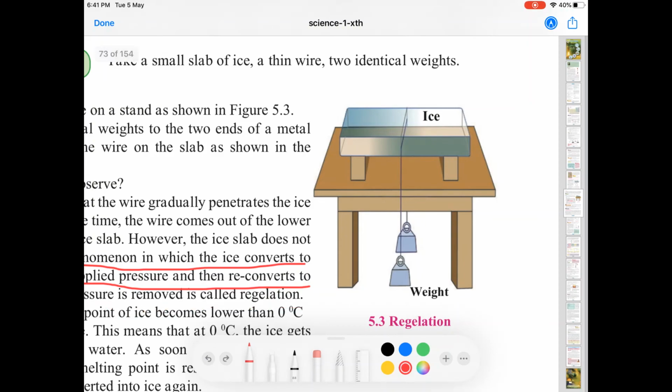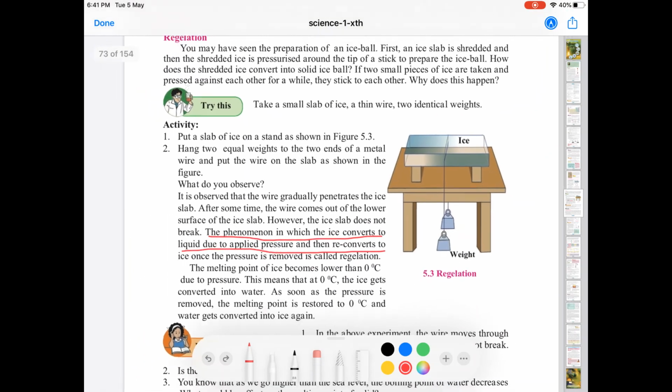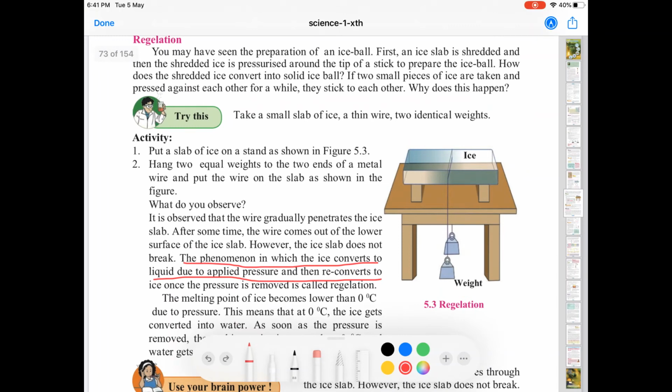Now coming to the exam point of view, regelation is a standalone question. Can be asked what is regelation? You have to write the definition and explain the regelation concept with an example. You can write the example of the two cubes or the one with the ice cube with the wire.